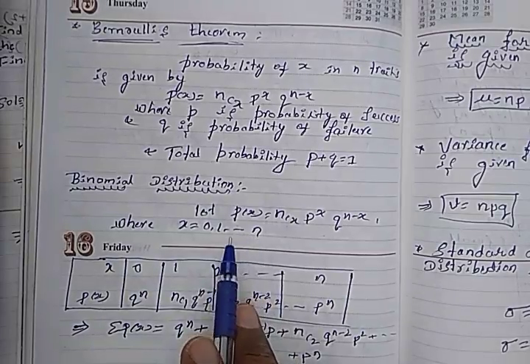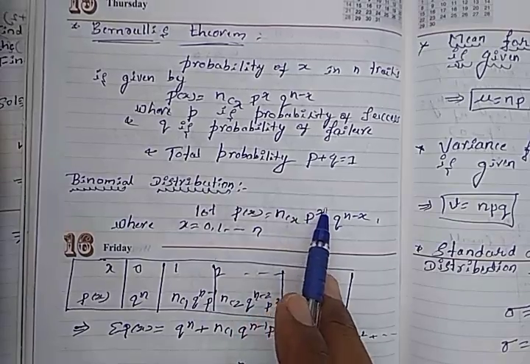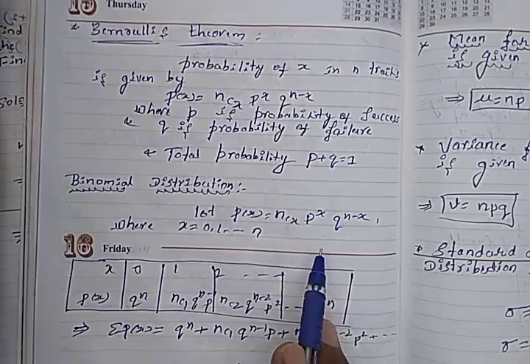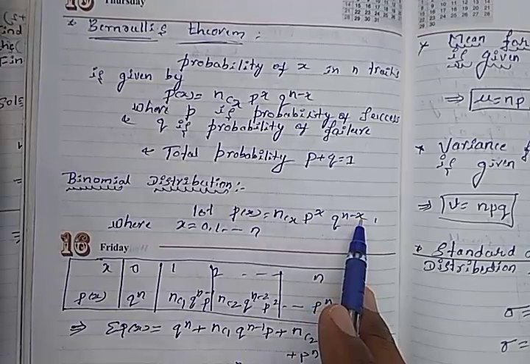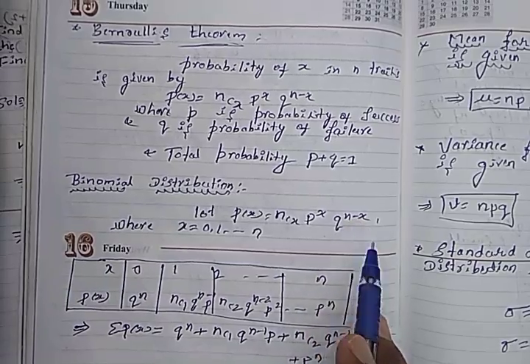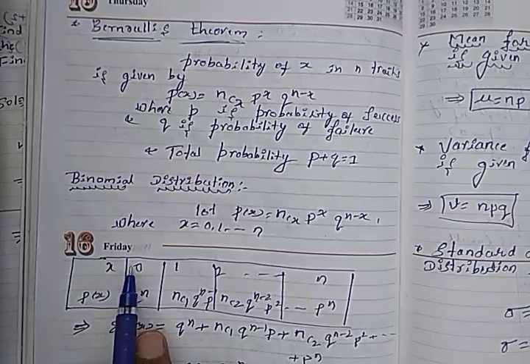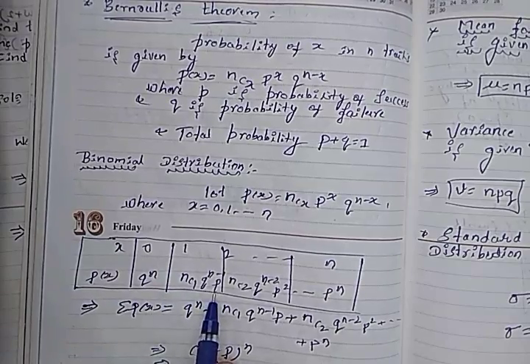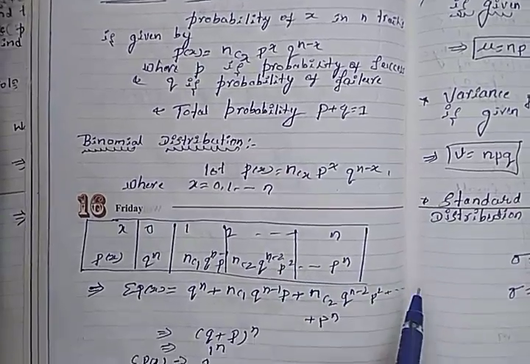Last, x equal to n means nCn p^n q^(n-n). nCn is 1, q^(n-n) is q^0, which is 1, so we get p^n. Here the x values are 0, 1, 2 and so on up to n, and the P(x) values are q^n, nC1 q^(n-1) p, nC2 q^(n-2) p^2 and so on, up to p^n.